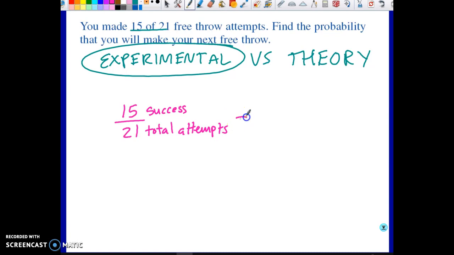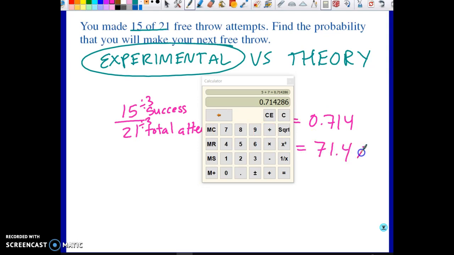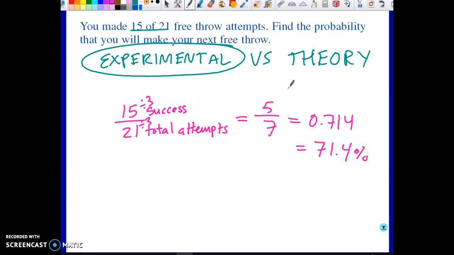And again, you have to reduce this fraction. What's the biggest common divisor? It's 3. It'd be 5 out of 7. That's your chance to make the next one based on your previous success. And there's no other way to know this except based on the previous success. So it's about 71.4% chance that you'll make the next free throw based on what you have.